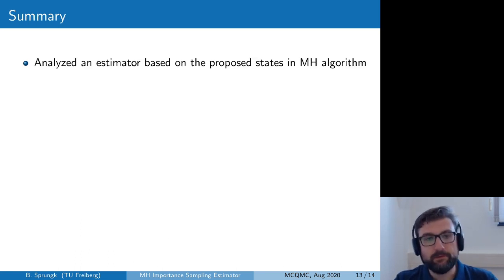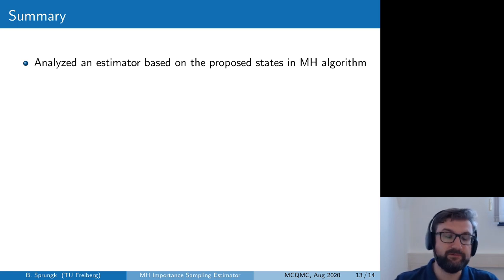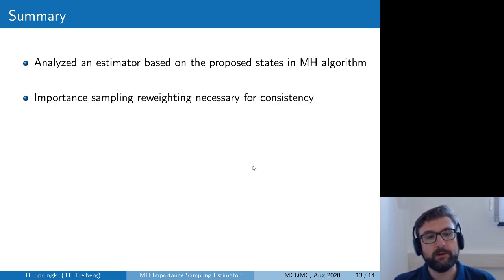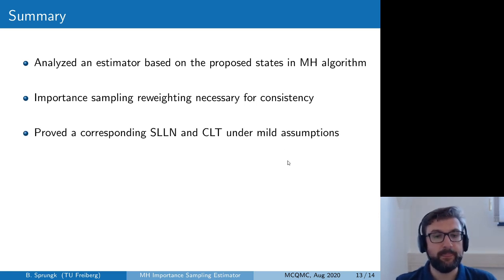So to summarize my talk, we have analyzed a particular estimator which was based on the proposed states in the Metropolis-Hastings algorithm, and we used some importance sampling reweighting in order to achieve consistency of this particular estimator. In fact, we were able to prove a strong law of large numbers as well as a central limit theorem for this estimator under rather mild assumptions.